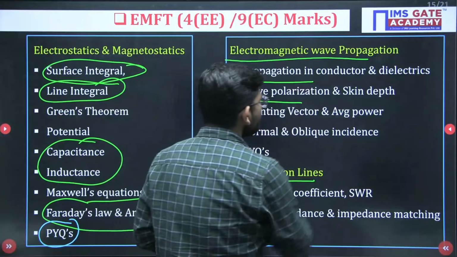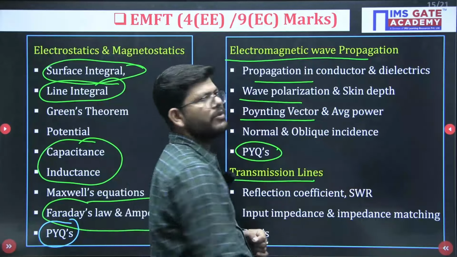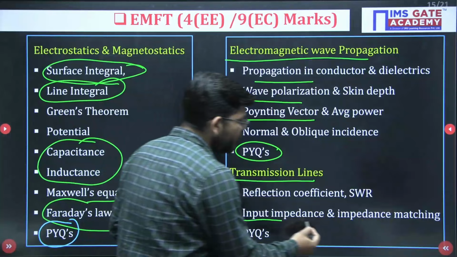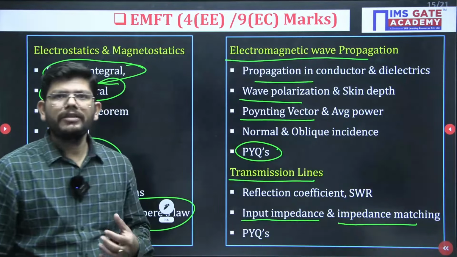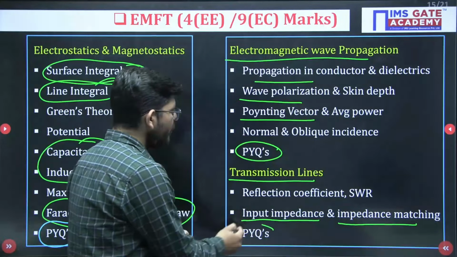Wave polarization is very important, Poynting vector is very important, and you can take a reference of PYQs. Transmission line is specifically input impedance and its matching, specifically the case of quarter wave transformer. Okay. You may take a reference of PYQs.